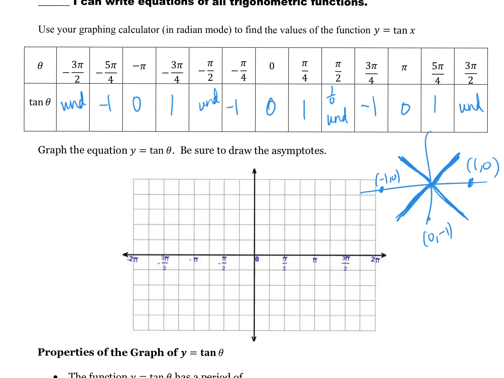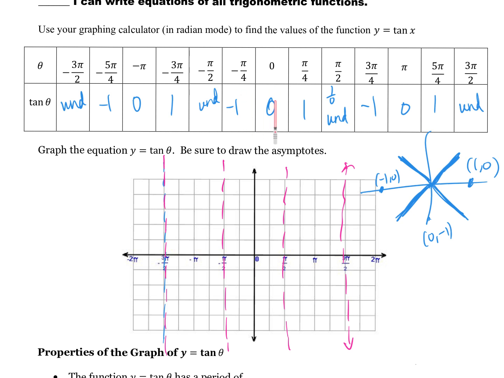Negative 3 pi over 2, vertical asymptote. I'm going to put mine in pink. Negative pi over 2, vertical asymptote. Positive pi over 2, vertical asymptote, undefined. Positive 3 pi over 2, undefined. Now we got those taken care of. Let's go plot these points. Let's actually start right here.